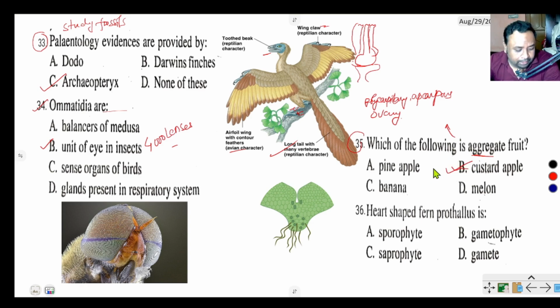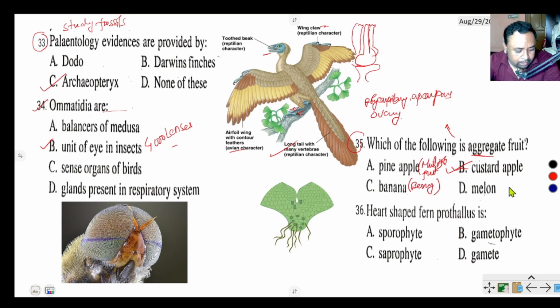Pineapple is a multiple fruit, where the whole inflorescence is converted into fruit. Banana is a berry type of fruit.